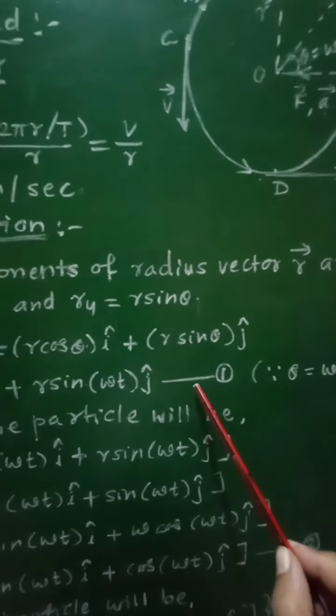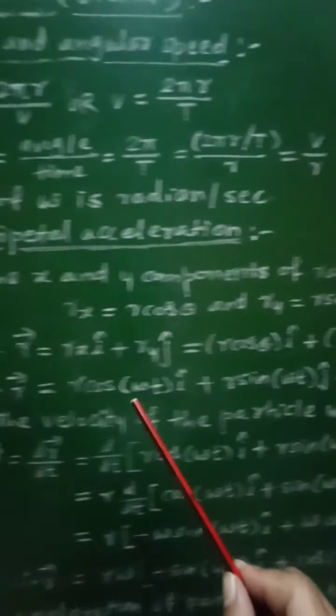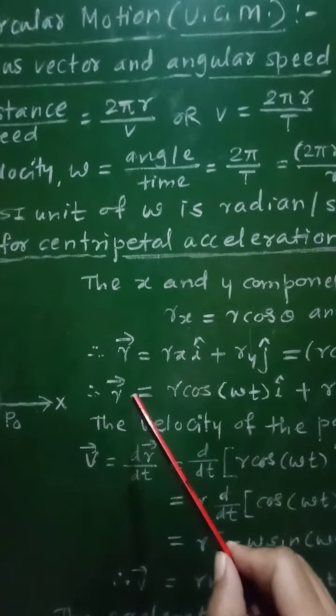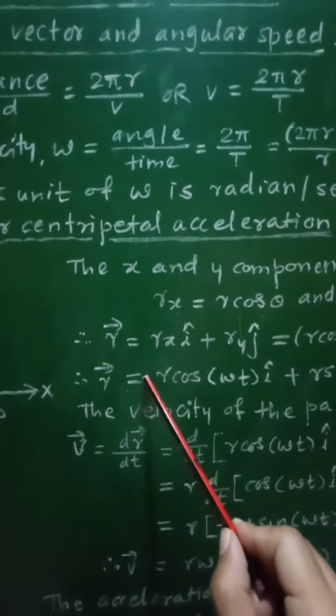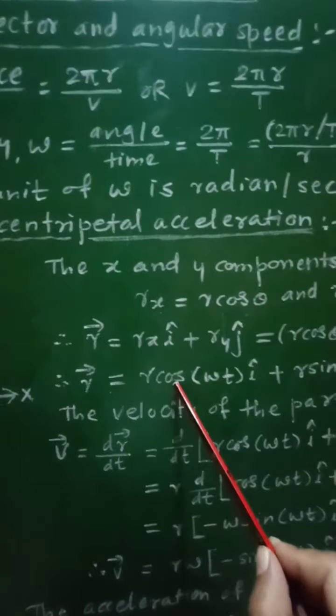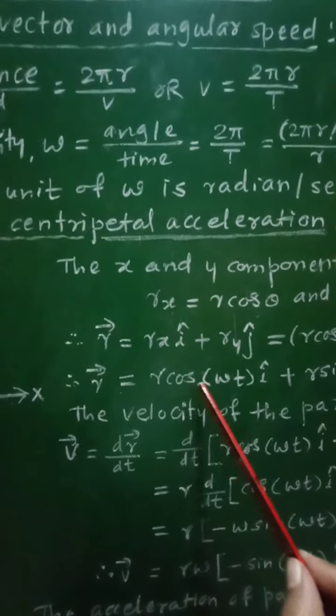Now this equation 1 represents the radius vector, that is the position of that particle, and therefore if we differentiate equation number 1, we will get the velocity of the particle.